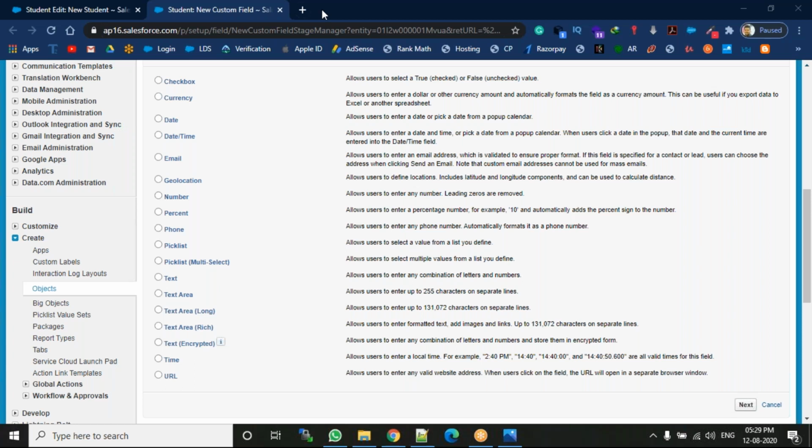The same way, for example, marriage: date and time. See, here we have three fields. One is date, the next is date and time, and at the bottom we have time. Time is nothing but we provide only time. Only time means, for example, every day at 5 p.m. IST we have a Salesforce administration session. Here I didn't use the date, only the time, every day at 5 p.m.